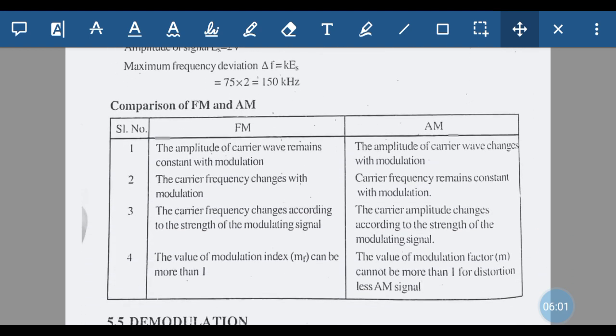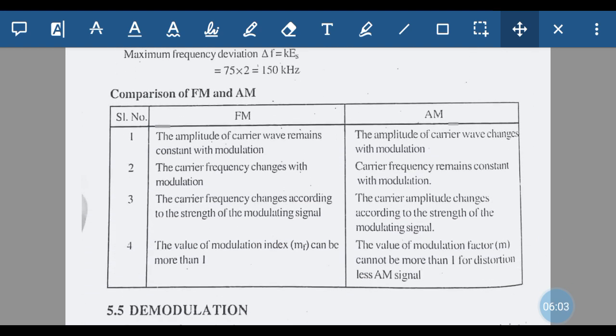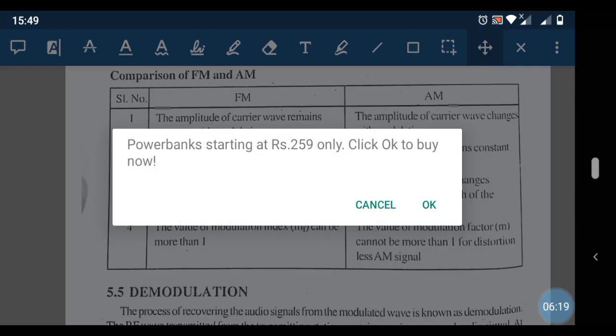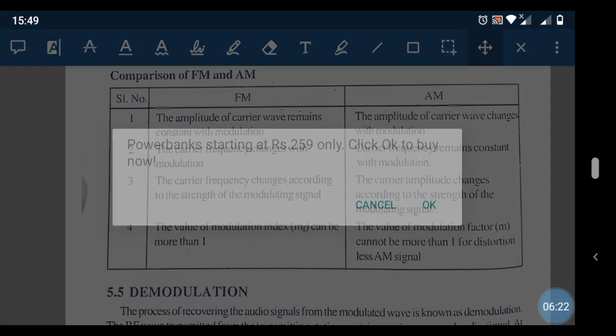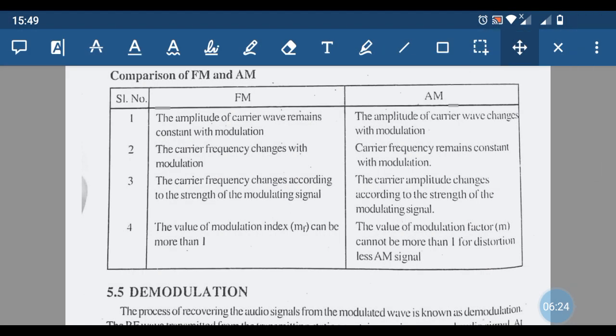Now we can go through a comparison of FM and AM. In FM, the amplitude of the carrier wave remains constant with the modulation. In AM, the amplitude of the carrier wave changes with the modulation. In FM, the second property is that the carrier frequency changes with modulation. In AM, the carrier frequency remains constant with the modulation.